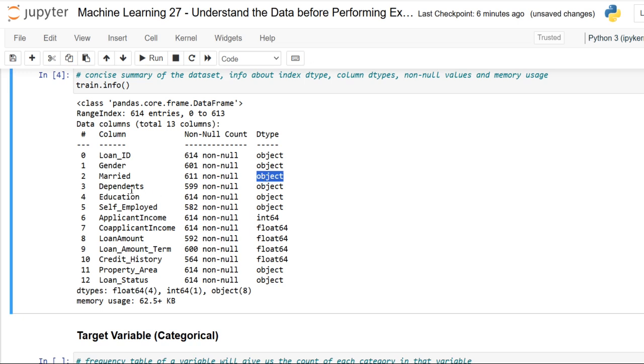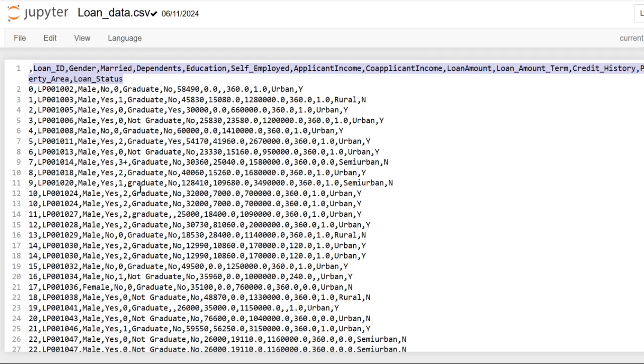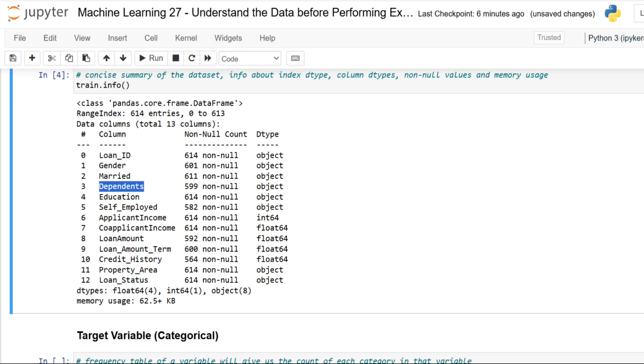And next it is all about the dependents, and this dependents is categorical and specified as ordinal, the number of dependents. So here the number of dependents you can specify as 0, 1, 2, 3, but in this data we have 3 plus. So see here in this data, it is specified as object data.